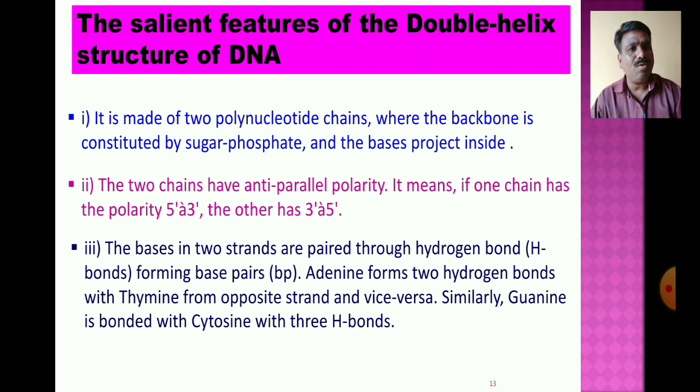Adenine forms two hydrogen bonds with thymine from the opposite strand and vice versa. Similarly, guanine is bonded with cytosine.